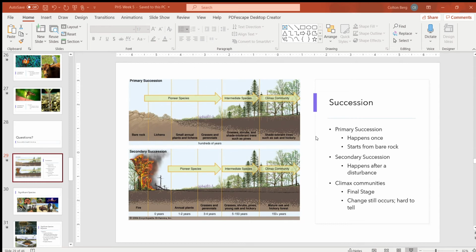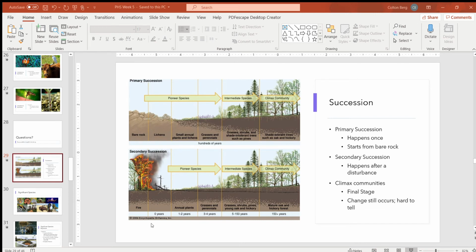It only happens once. You only get primary secession once, when it's breaking down that rock and then developing into all these other things. Secondary secession, on the other hand, happens after a disturbance. In this picture, it is fire, but it can be a number of different things. A landslide, a flood, any sort of major disturbance. It's going to start changing over time. How do plants come back into the fold? It takes time, but over that time, it'll change.